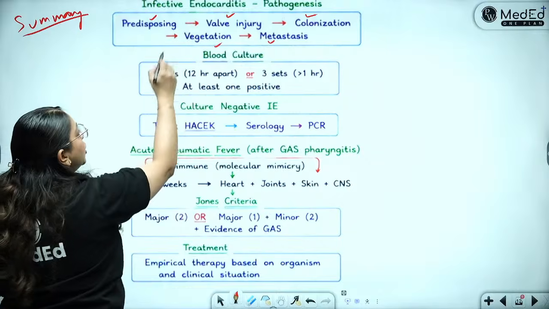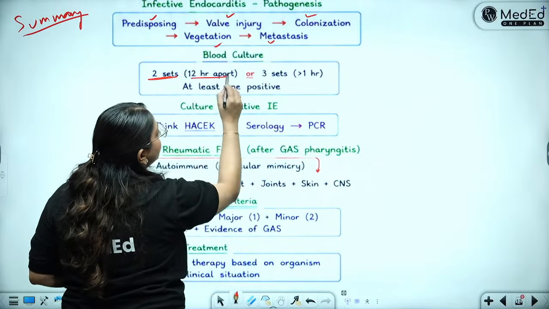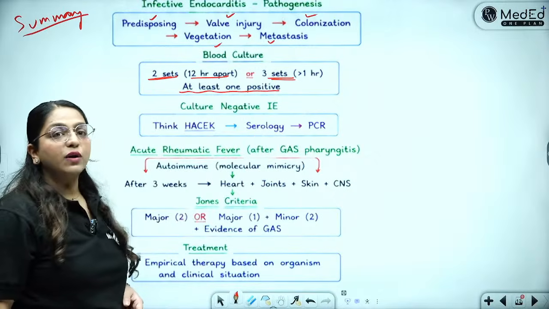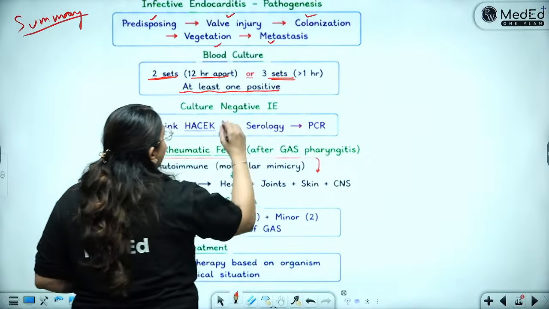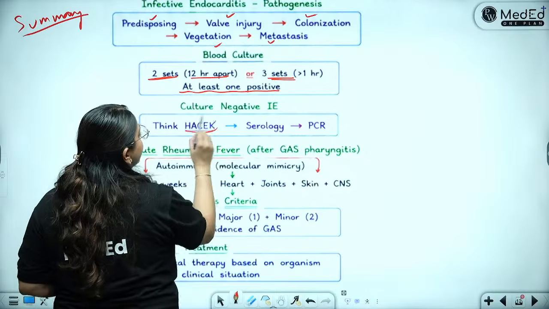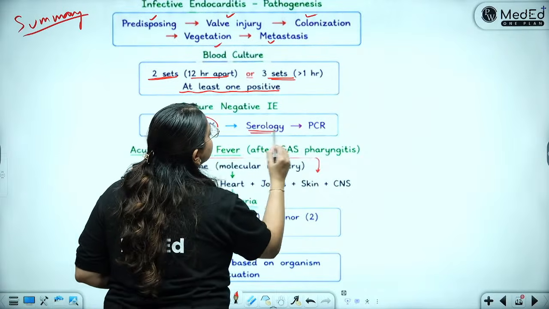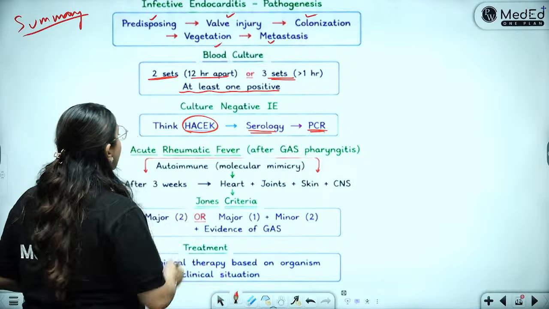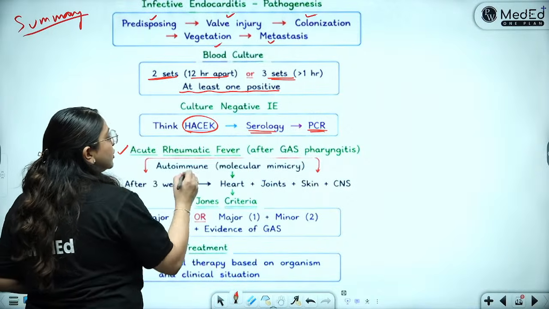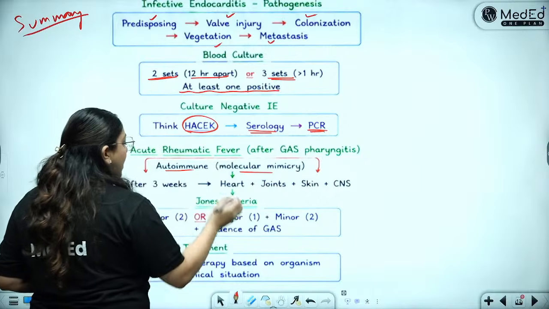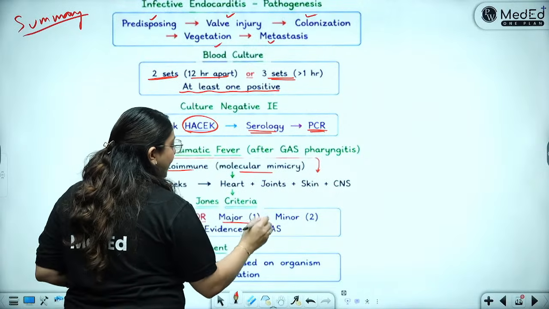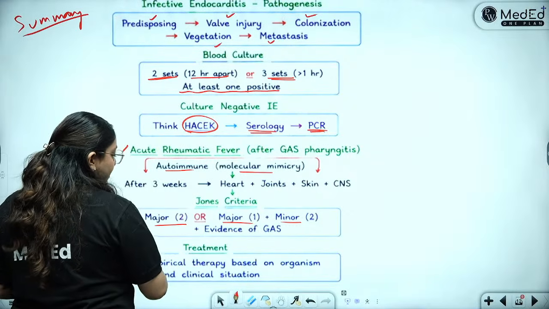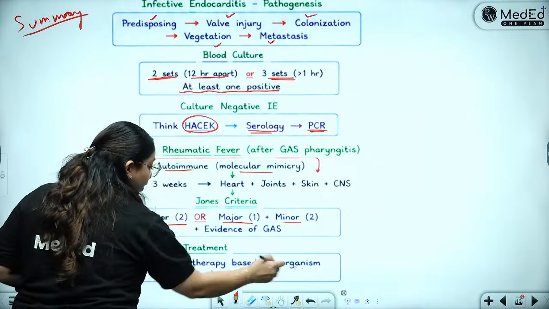Done and done. 2 sets of blood culture, 12 hours apart, or 3 sets 1 hour apart, and at least 1 positive. This in fact is one of the major criteria. Culture negative infective endocarditis, think of HACCP. Over there you can do the serology or the PCR, because of course you cannot grow them. ARF can happen because of the autoimmune molecular mimicry. To diagnose, we have 2 major or 1 major and 2 minor criteria. Treatment is of course empirical therapy based on the organism.